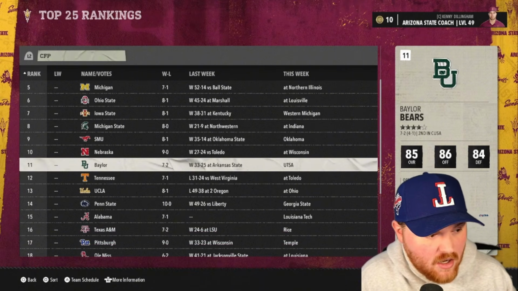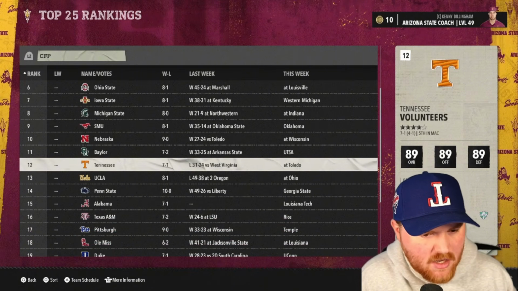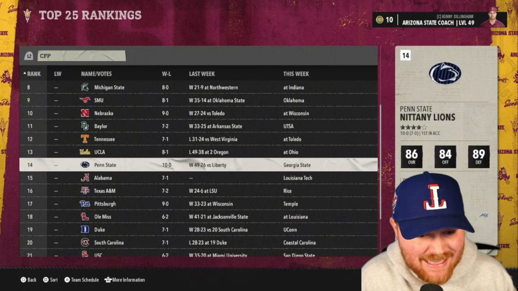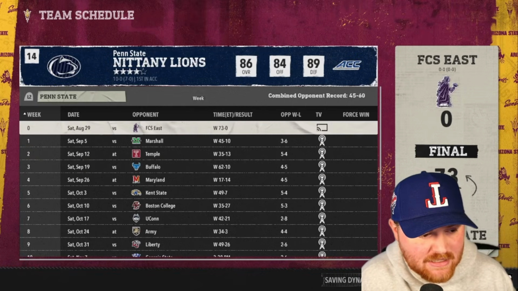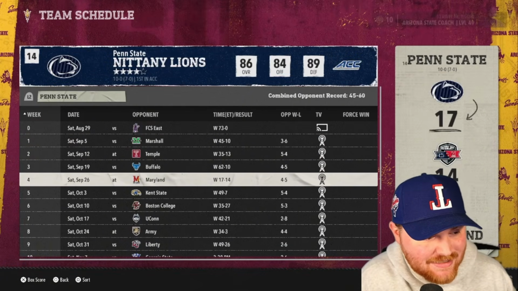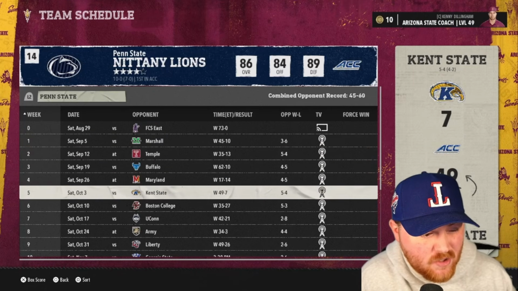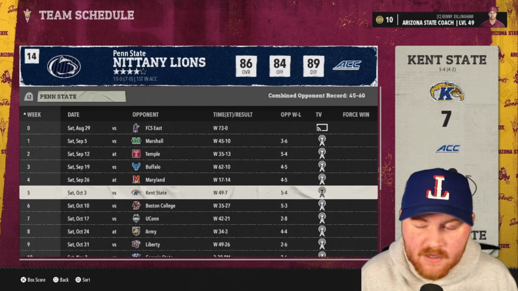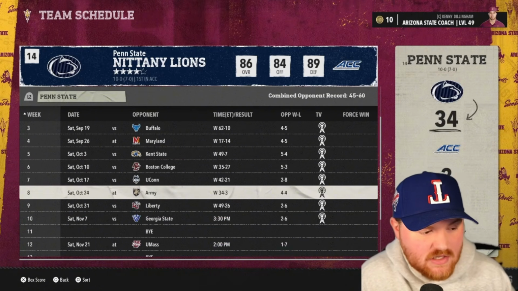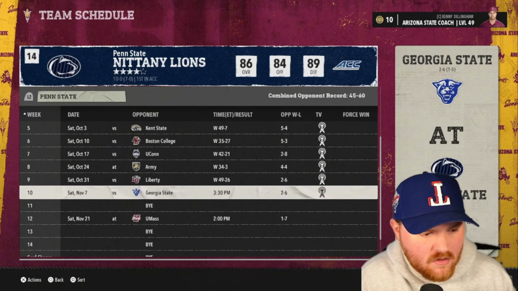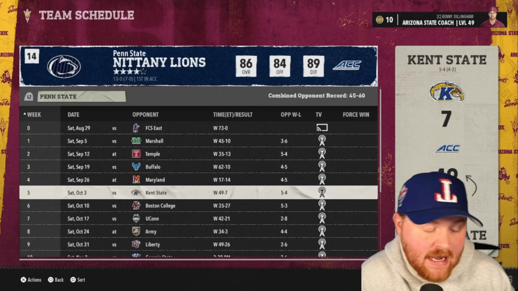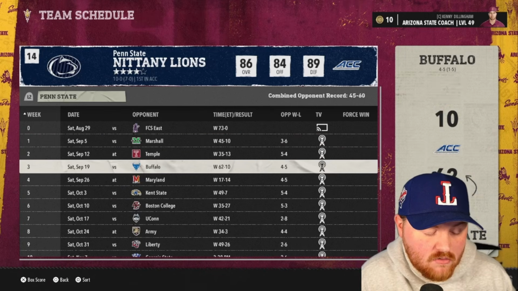Nebraska is 9-0. That's not that surprising. Baylor's back up there. Tennessee's back up there. UCLA popped up. Penn State's already 10-0, but they are 14th in the country. Get a big win over the FCS teams. Yeah, look at the schedule. It's just not super strong up there. Everybody always wants the Northeast Conference, but this is what you get with the Northeast Conference. Who are they going to play? They have 1 more conference game. They have a non-conference against Georgia State.